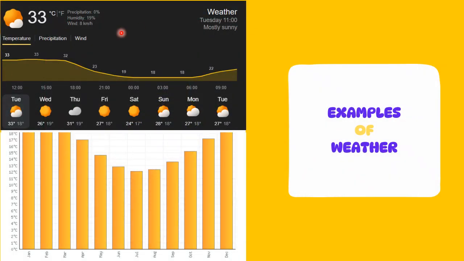So here's a lovely example showing us that today's weather is 33 degrees, quite hot, and we can see next week Tuesday's weather. However, I cannot see the weather 2 years from now or 5 years from now. And we have a graph showing us our weather temperature.